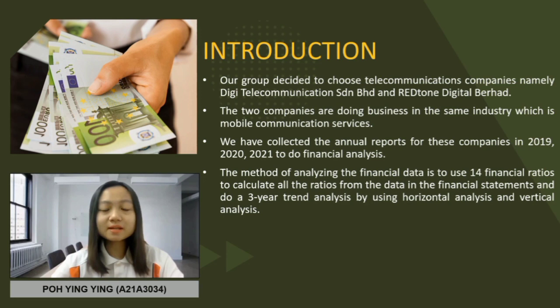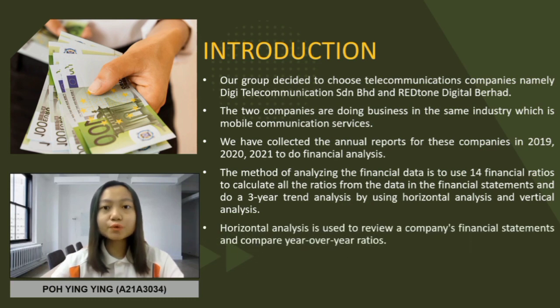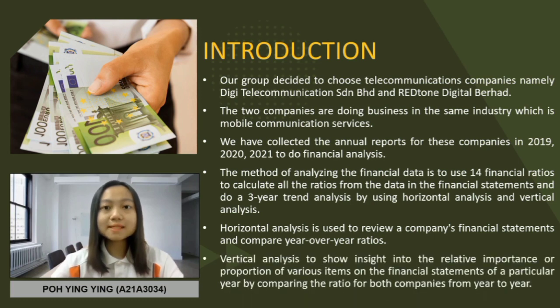The method of analyzing the financial ratios is to use 14 financial ratios, calculating all the ratios from the data in the financial statements and doing a 3-year trend analysis by using horizontal analysis and vertical analysis. Horizontal analysis is used to review companies' financial statements and compare year-over-year ratios. Vertical analysis is to show insight into the relative importance or proportion of various items on the financial statements of a particular year by comparing the ratio for both companies from year to year.